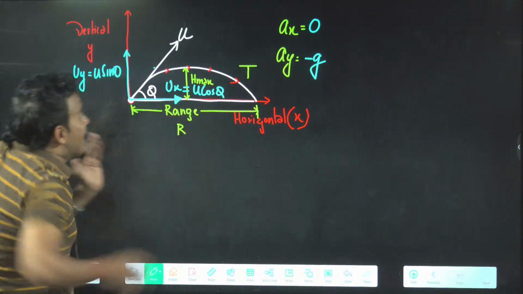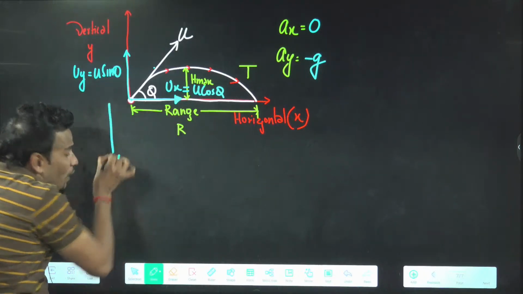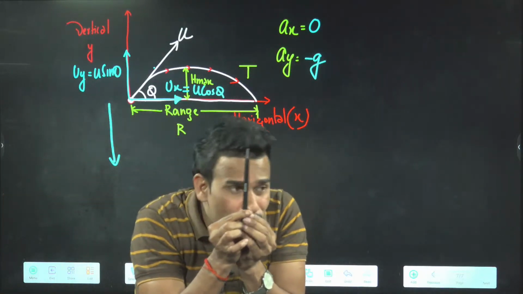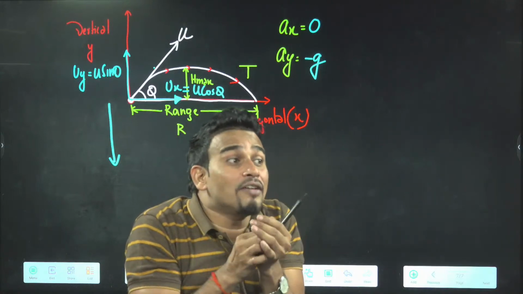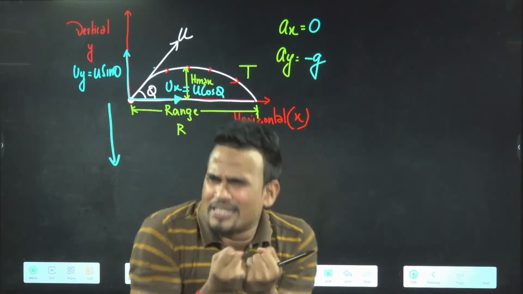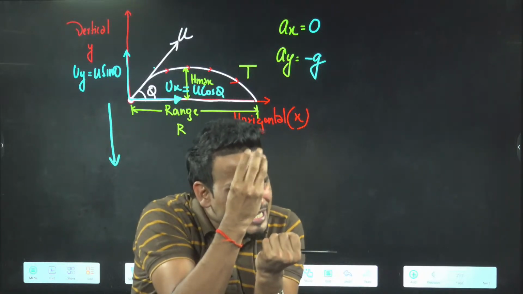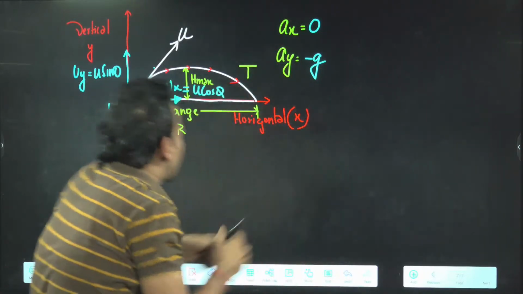Look at AY, gravity is vertically downward. So what will gravity do? Initially you have velocity u sin theta along vertical. Gravity will pull down u sin theta, so slowly your u sin theta will start decreasing. Can you tell me,